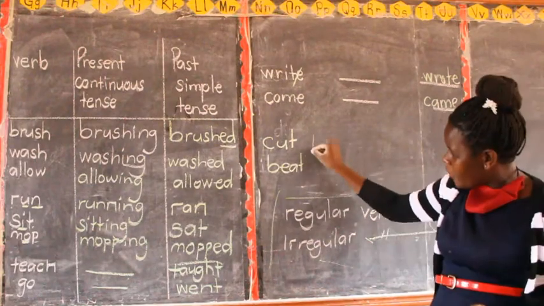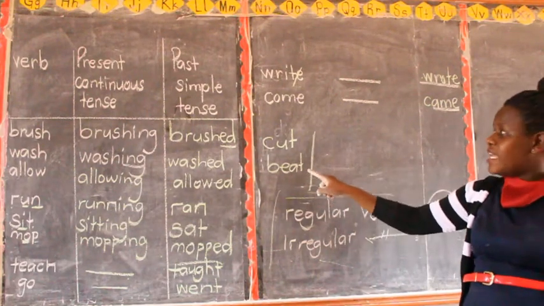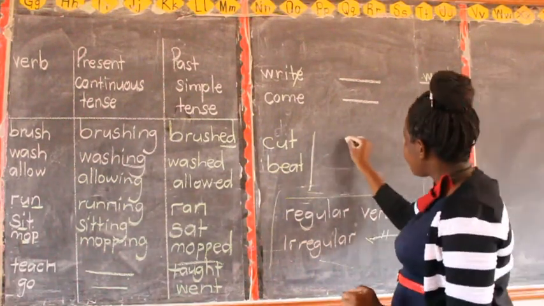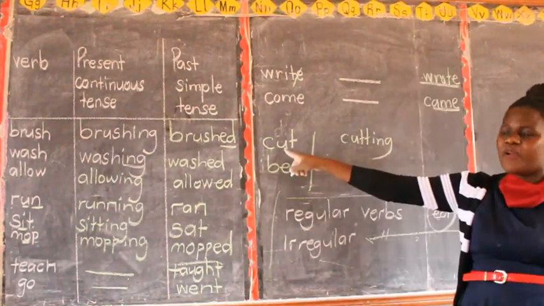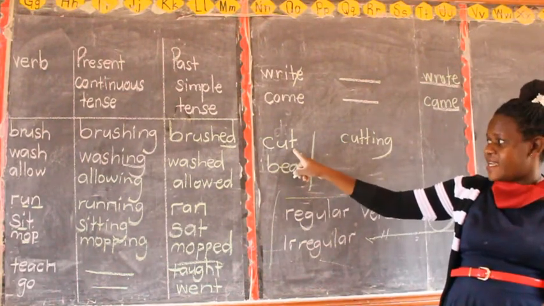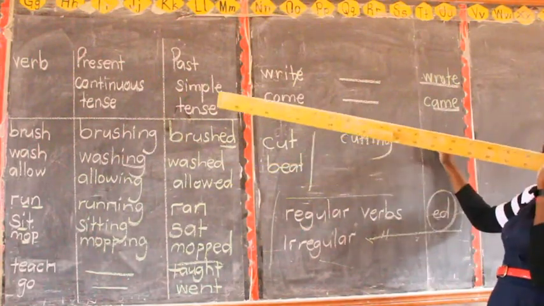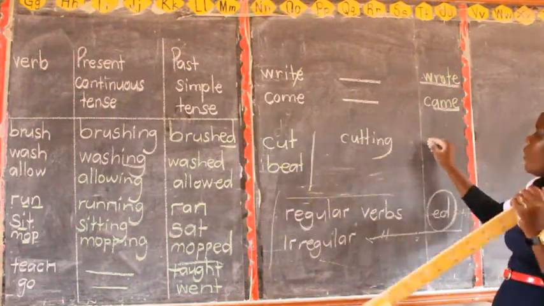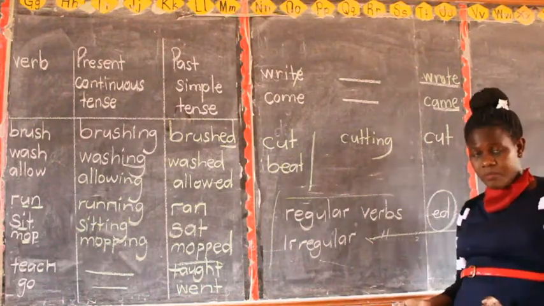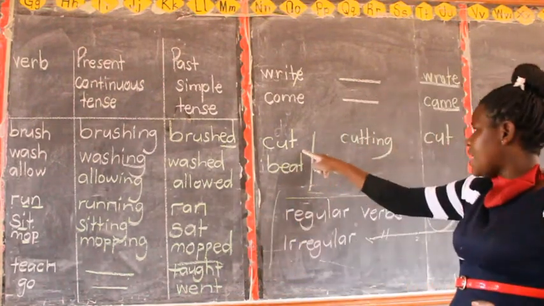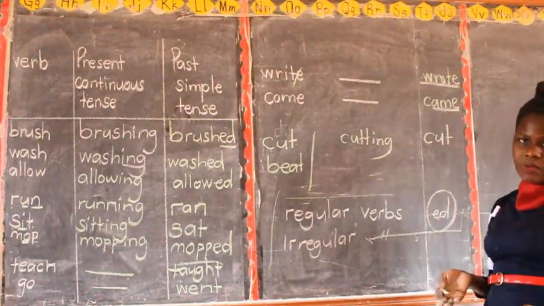Let us move to these ones now here. I've only given you two. We have cut and we have beat. Cut and beat. Here the present continuous will say cutting. You double still, I've told you, when it is only one vowel letter nearing the last consonant letter, double the last consonant letter. We have cut, cutting. But here the past simple tense, children, will remain cut. That's why I told you we have even those verbs whereby you don't form the past simple tense. So you say cut, cutting, cut. We don't have cutted in English. Are we together?